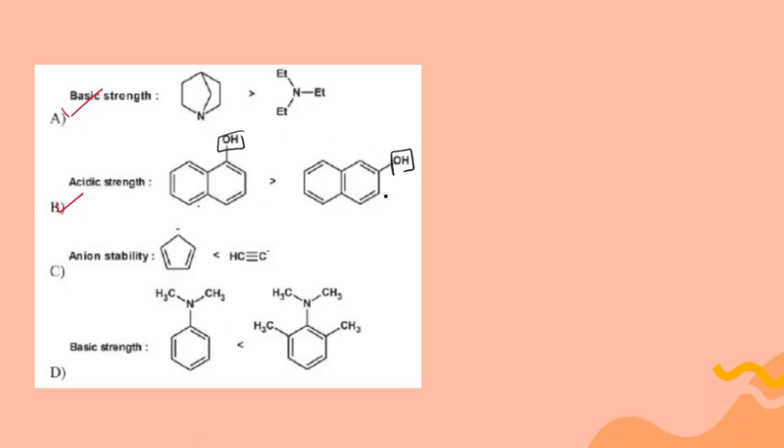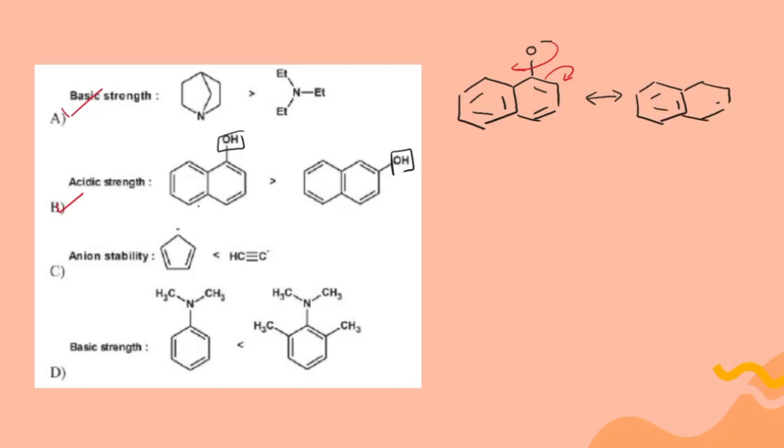and both will undergo resonance. Then what might be the reason? So let's discuss that in detail as it is important. When naphthol gives the acidic proton, it forms a conjugate base. And how this conjugate base is stabilized, as I told, is by resonance. Let's write down a few resonating structures for both 1-naphthol and 2-naphthol. Then you will understand the reason.